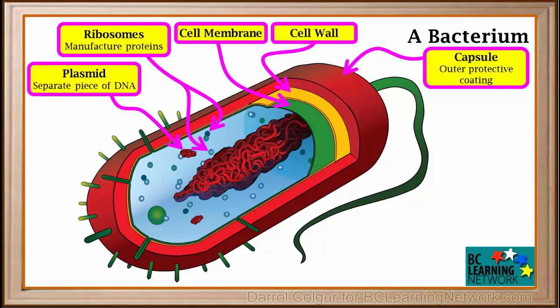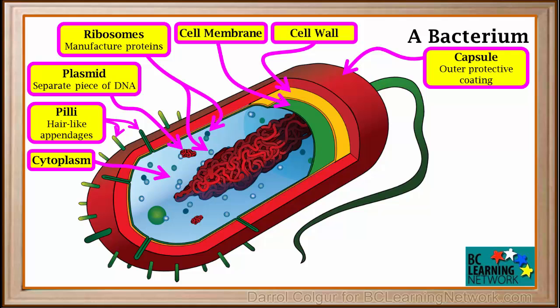This is called a plasmid. Plasmids are strands of DNA which are separate from the main bacterial DNA, which is in the center. They provide a blueprint for the cell to produce certain types of proteins. These are pili. They are hair-like appendages found on the outside of many bacteria. Some viruses can attach to these and infect bacterial cells. Some of these are also used to connect to other bacteria and exchange genetic material.